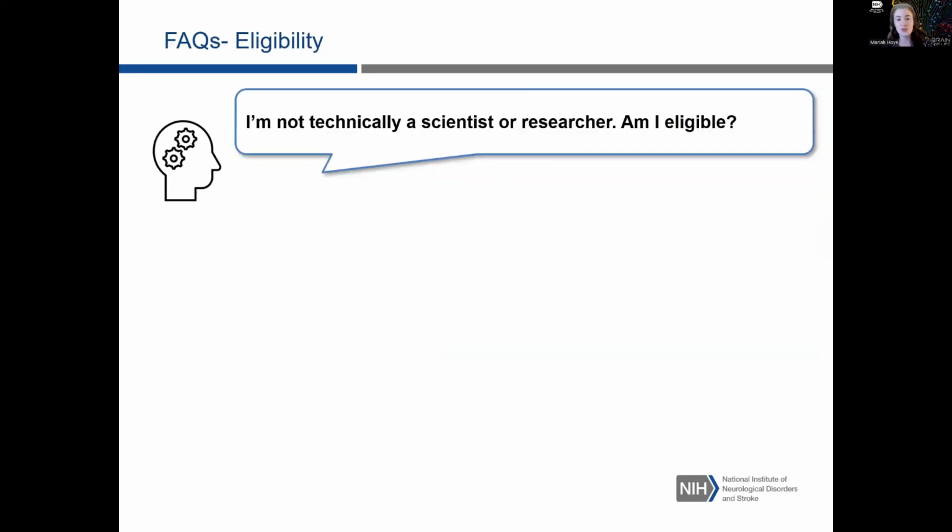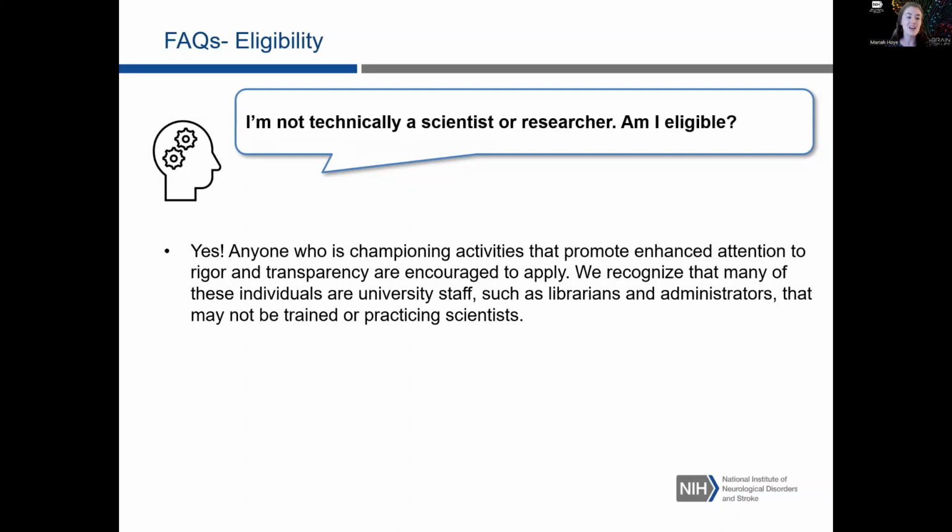Now moving into some frequently asked questions. This one pertains to eligibility. I'm not technically a scientist or a researcher. Am I eligible? Yes. Anyone who is championing activities that promote enhanced attention to rigor and transparency is encouraged to apply. We recognize that many of these individuals are university staff, such as librarians or administrators, and they might not be trained or practicing scientists, and that's fine.